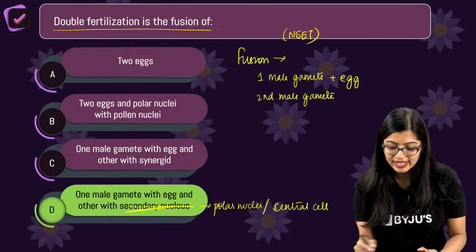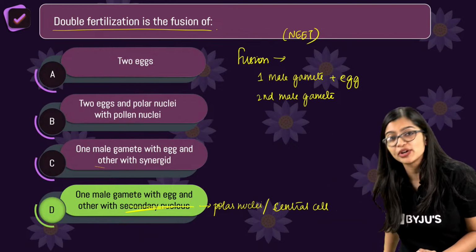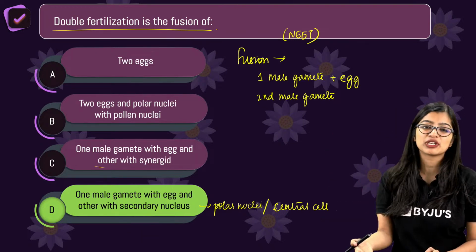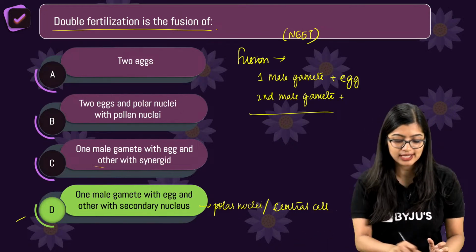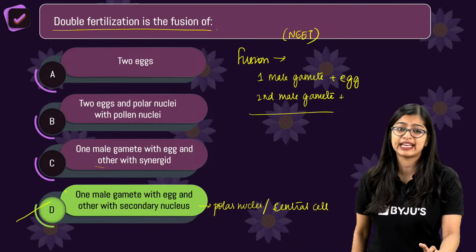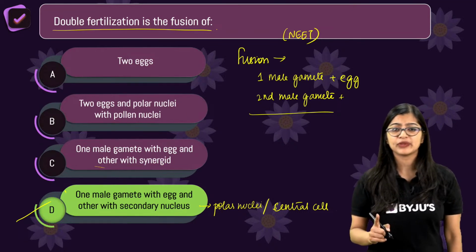So even if you didn't know what was secondary nucleus, look at the other options. They don't make sense, no? Which is why in this case, we see that the correct answer here is option D. Please make a note of this. Read the question thoroughly, all right?